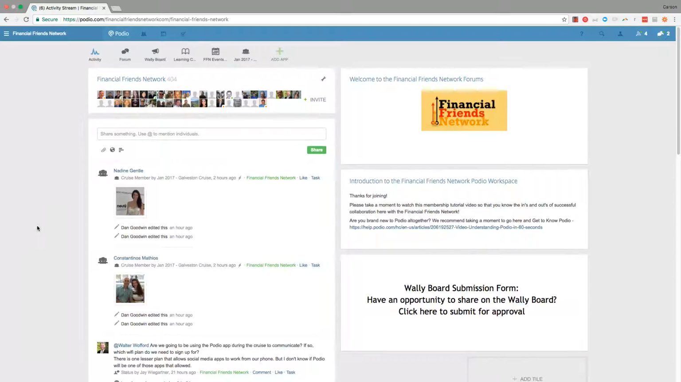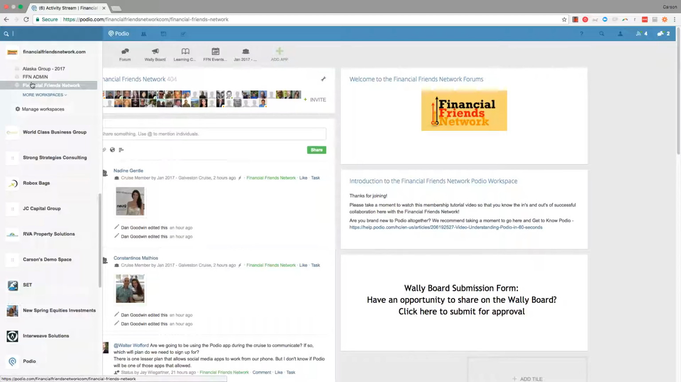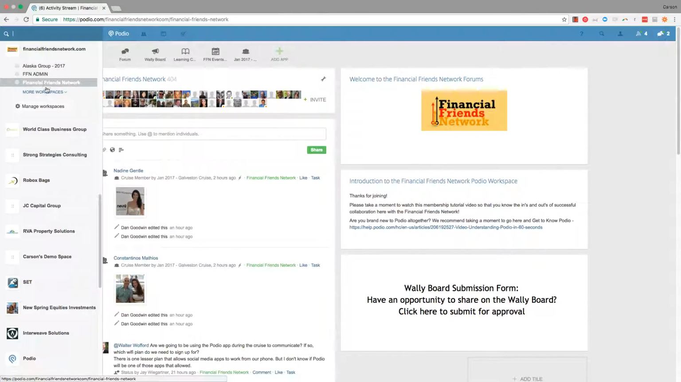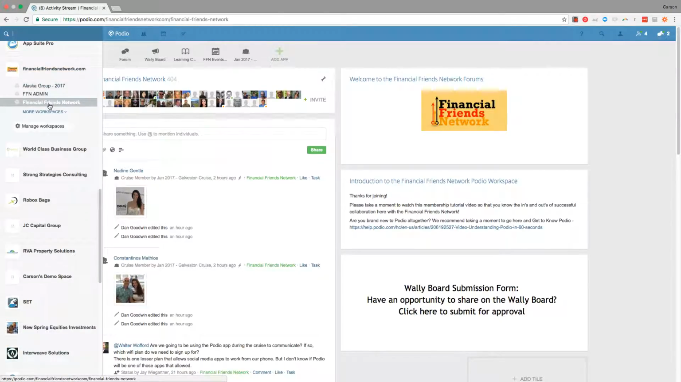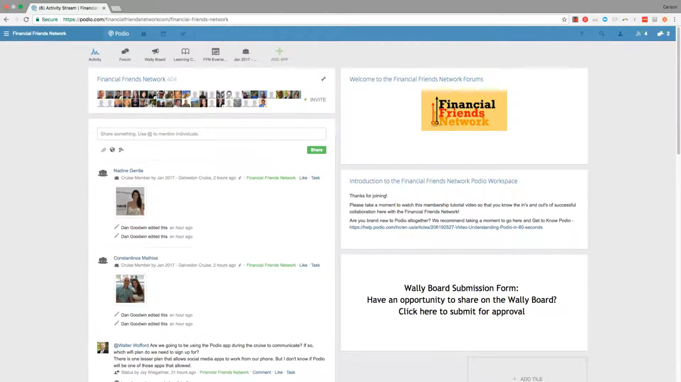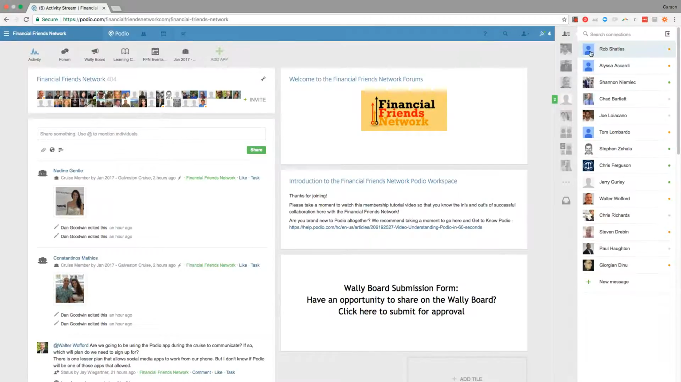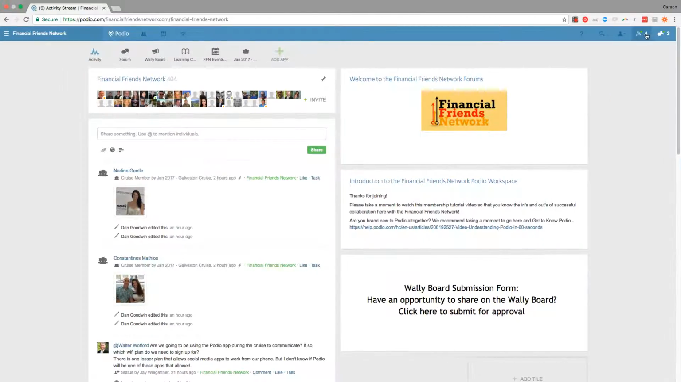First off, we just want to help you understand if you're unfamiliar with Podio. You can always find us by coming here to the left-hand corner and going to the Financial Friends Network Workspace. If you have other workspaces that you're part of, you'll also be able to find them from that selection. In Podio, you have options to chat with people that you're connected to. You have notifications if someone's trying to get your attention on something. And there's also Help and Support Center at the top.